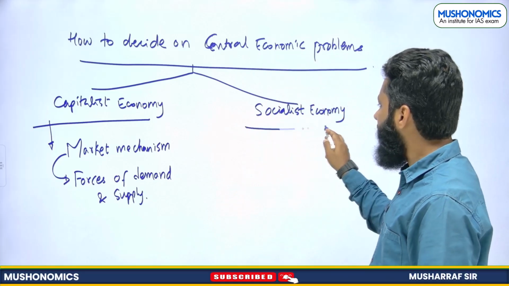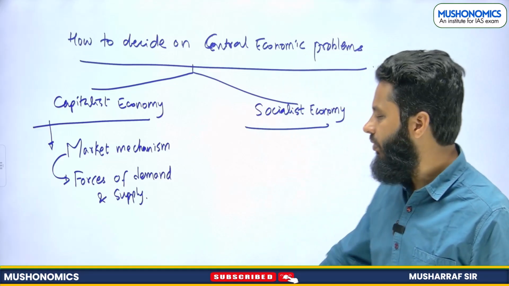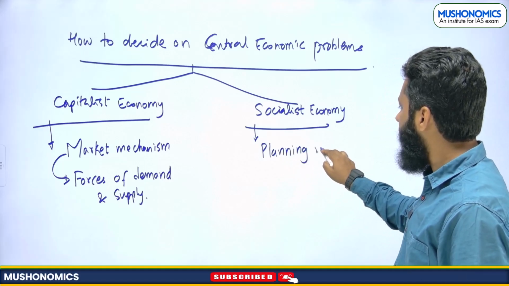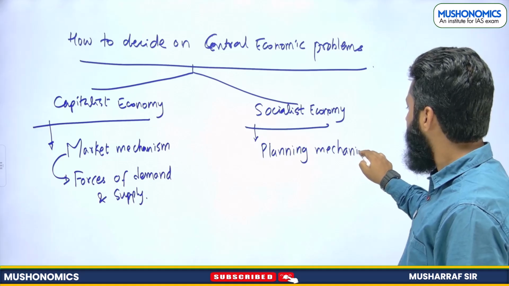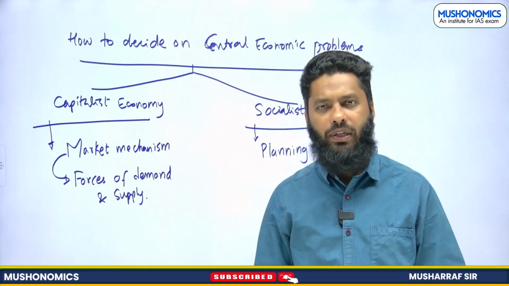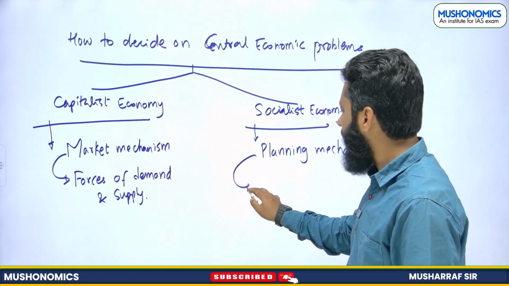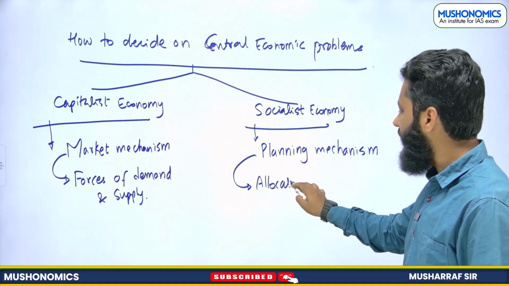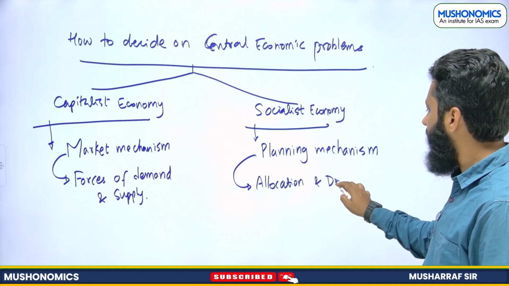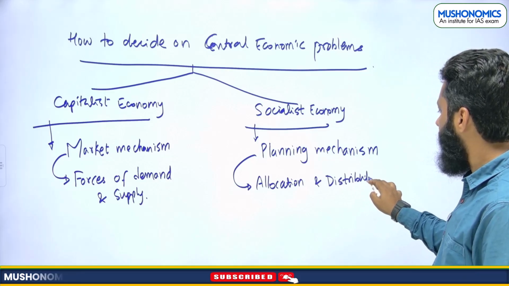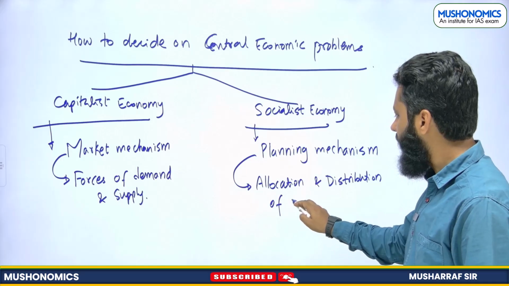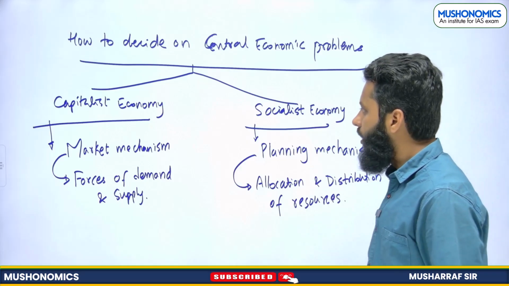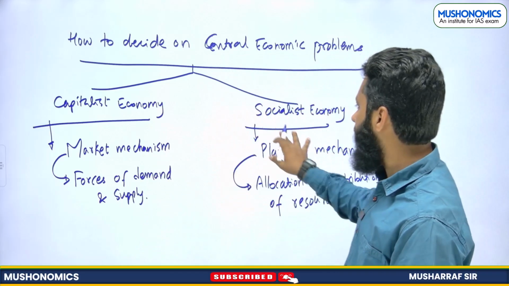When we say socialist economy, it works on planning mechanism. So a planning authority will be there, and that planning authority will be involved in allocation and distribution of resources. This is about capitalist economy. This is about socialist economy.